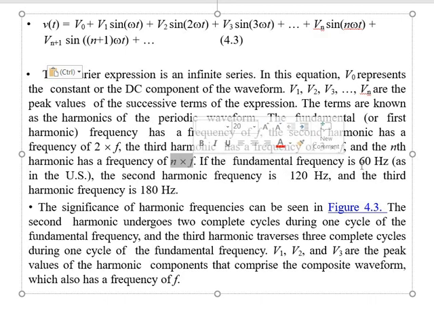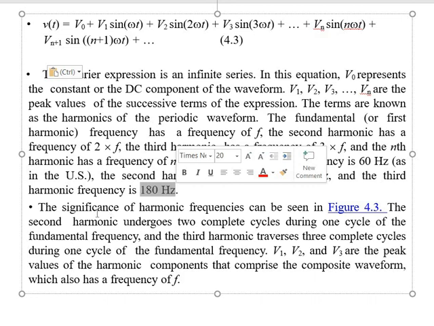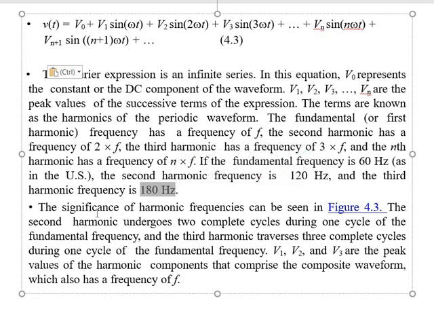So if the fundamental frequency is 60 hertz as in the US, in India it is 50 hertz, the second harmonic frequency is 120 hertz, and the third harmonic frequency is 180 hertz. The significance of the harmonic frequencies can be seen in the next figure. The second harmonic undergoes 2 complete cycles during one cycle of the fundamental frequency, and the third harmonic travels 3 complete cycles during one cycle of the fundamental frequency. V1, V2, V3 are the peak values of the harmonic components that comprise the composite waveform, which also has a frequency of f.